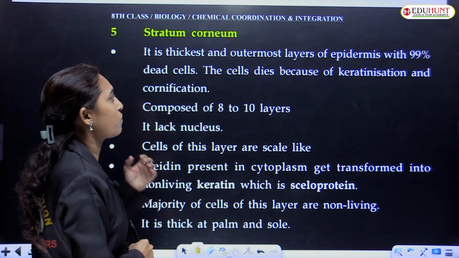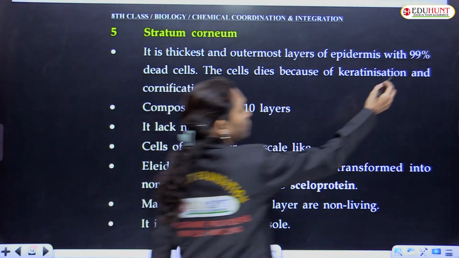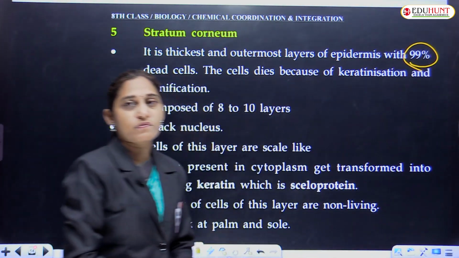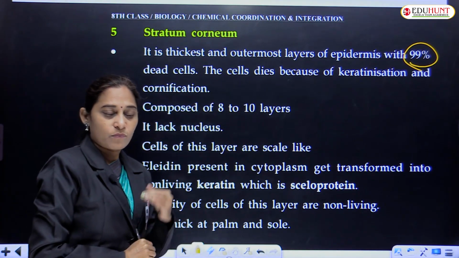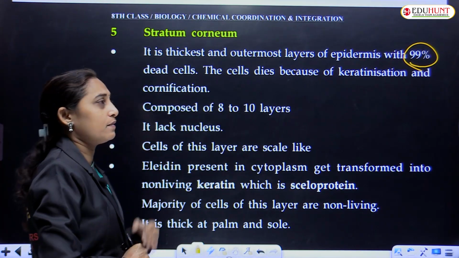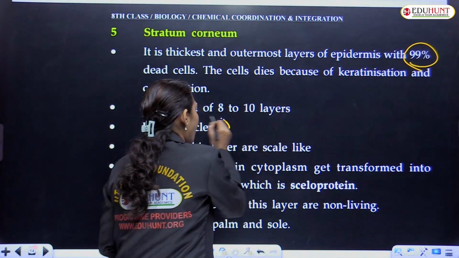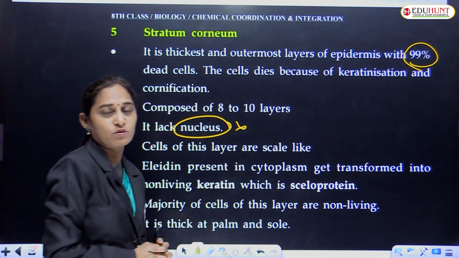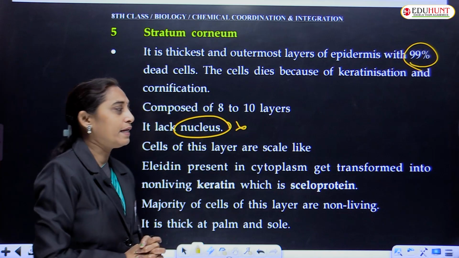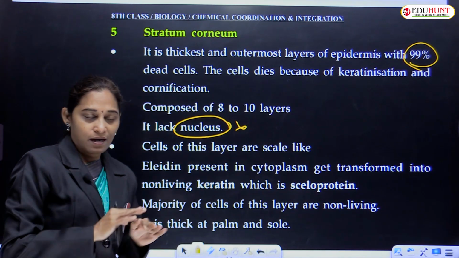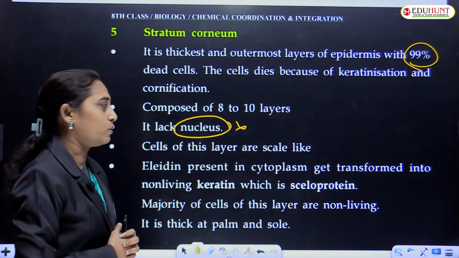So the composition of this layer is made up of dead cells. 99% అన్నారు చూడండి ఇక్కడ. So 99% of the tissue has dead cells. It is an 8 to 10 layered thick membrane. It is dead అన్నాం కాబట్టి nucleus is absent. న్యూక్లియస్ ఉండదు, nuclei are absent in the cells and they have a scale like appearance. Dead కాబట్టి డ్రైగా స్కేల్ లాగా ఉంటాయి ఇవి.